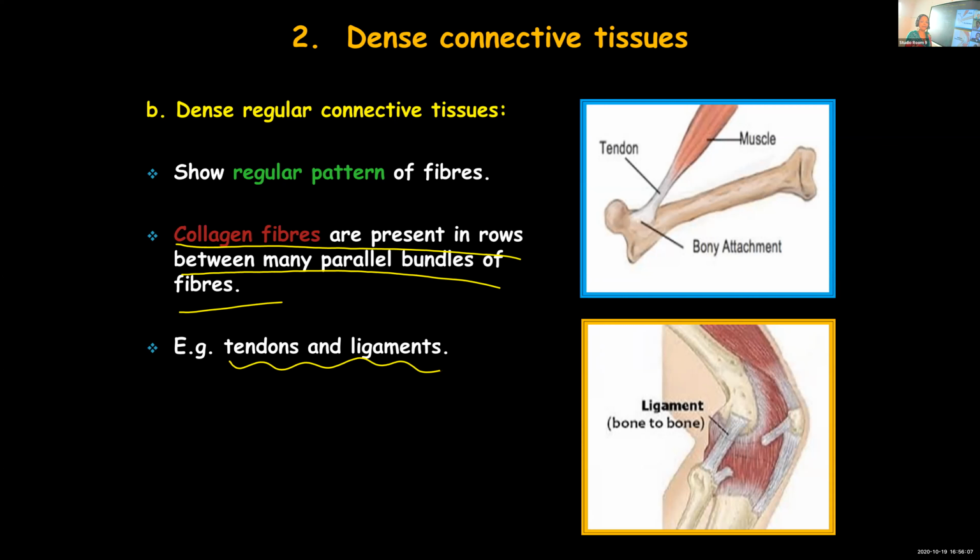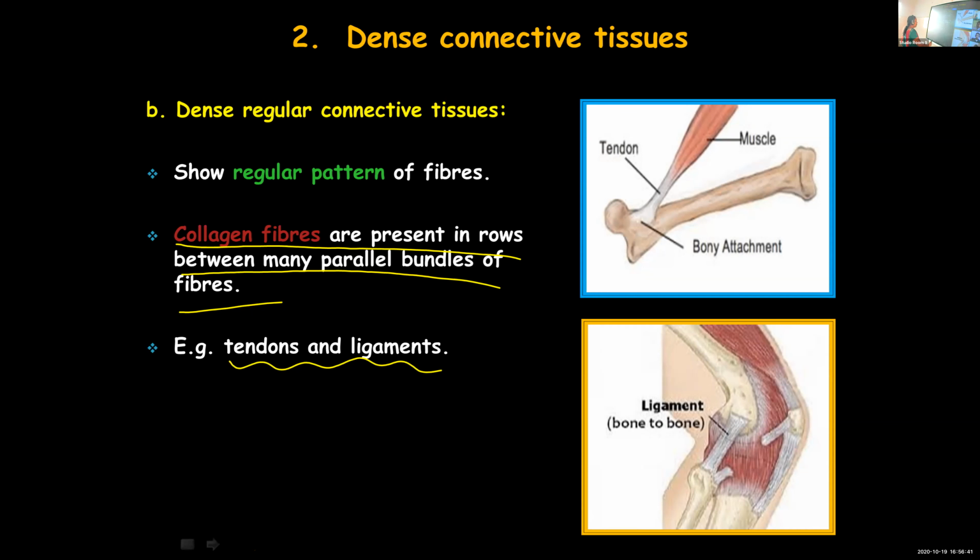But here you can find the fibroblast and the fibers. I told you the main fibers present are collagen and elastin fibers, and these collagen fibers you can see already. I showed the picture before. These are arranged in rows between the parallel bundles of fibers. So many parallel bundles of fibers are there, and in between that you can find collagen fibers arranged in rows. Example for dense regular connective tissue: tendons and ligaments.